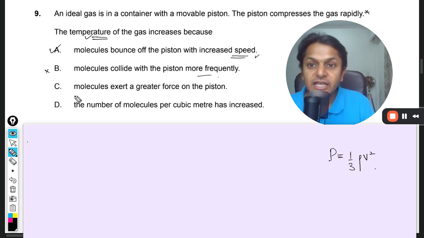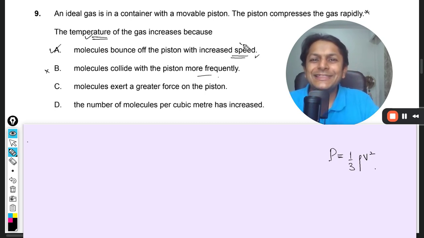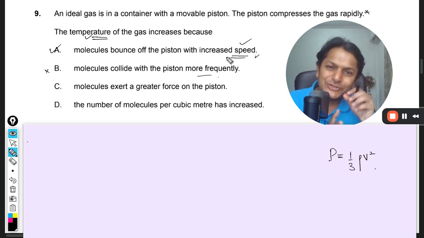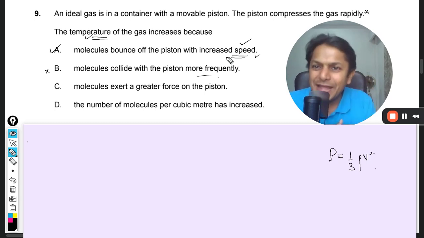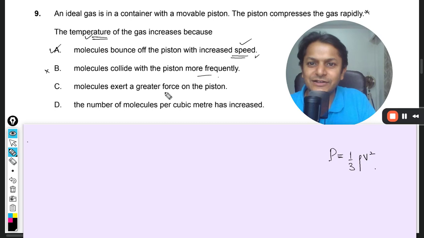Now going for C. Molecules exert a greater force on the piston. Well, that is actually the right thing. Why? Because they are moving with more speed, and because of the more speed there is more momentum, and the collision is taking place and there is a change in momentum. Of course there is more force. Molecules exert a greater force on the piston.